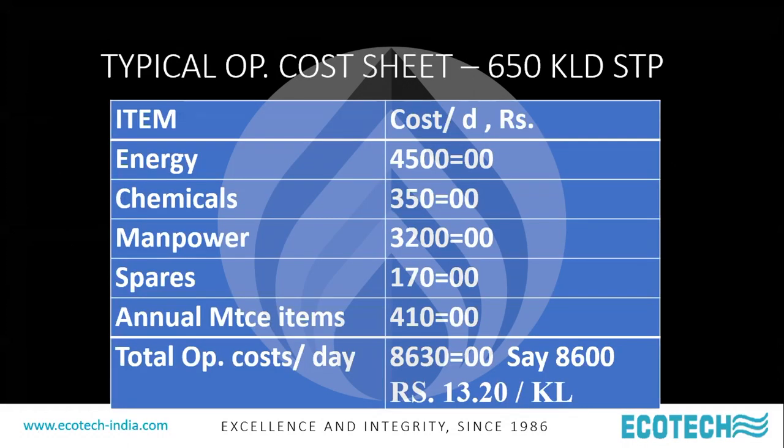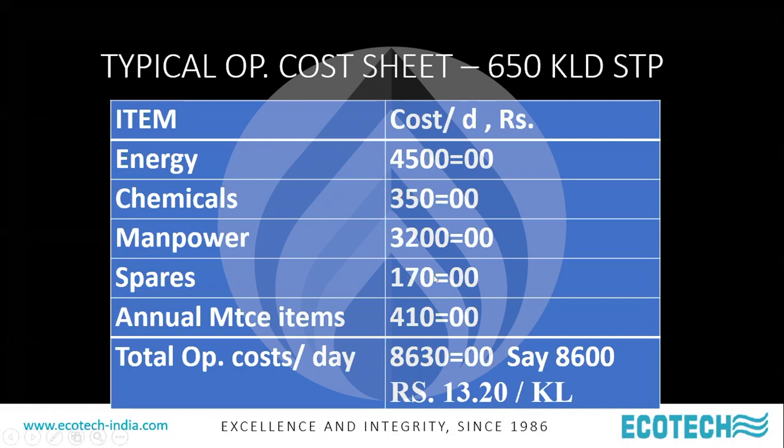Typical cost sheet of a 650 KLD STP. This is an actual STP which we are now executing in Pune. Energy costs, we compute all the mechanical equipment, the motors and their kilowatt rating, the number of hours they work, the kilowatt drawn and everything. Per day, the cost of energy is 4,500. Chemicals, the only chemical we use in domestic sewage is for disinfection, which is sodium hypochlorite. Manpower cost, this is the AMC cost for us.